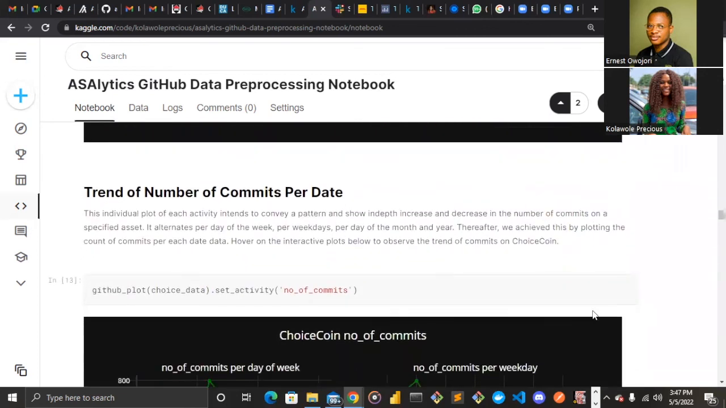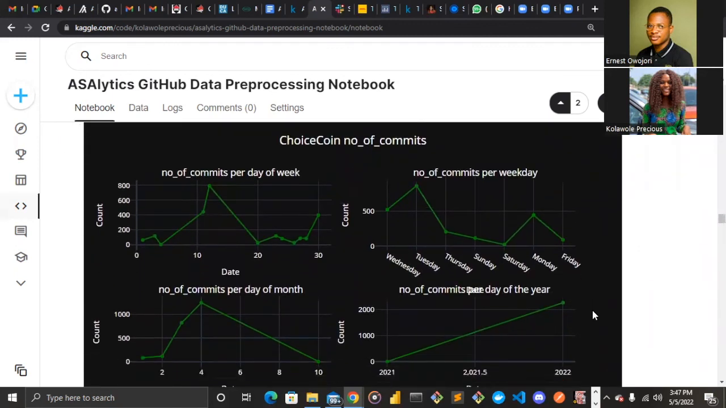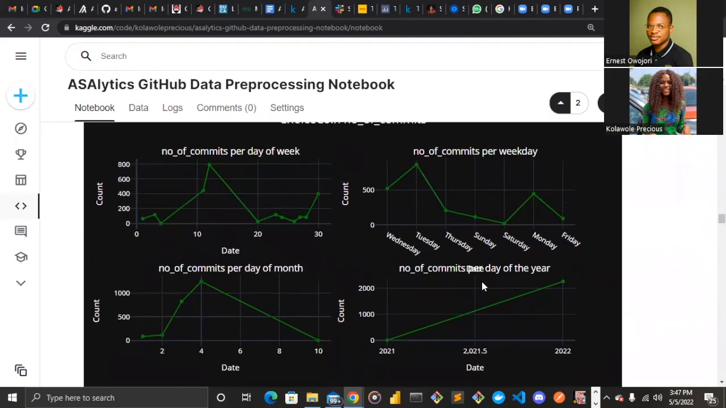So we check number of commits, also same design, different color. Number of commits per days of the week. And we can see here the 12th day of the week is seen to be having the highest commits. And then I talked about hover showing X and X unified. For hover showing X, this is just hover showing X. That is, anytime you click on a point on your chart, it shows just the X axis alone.